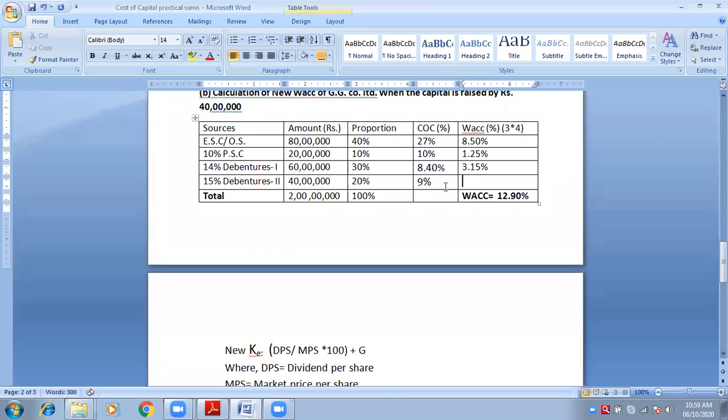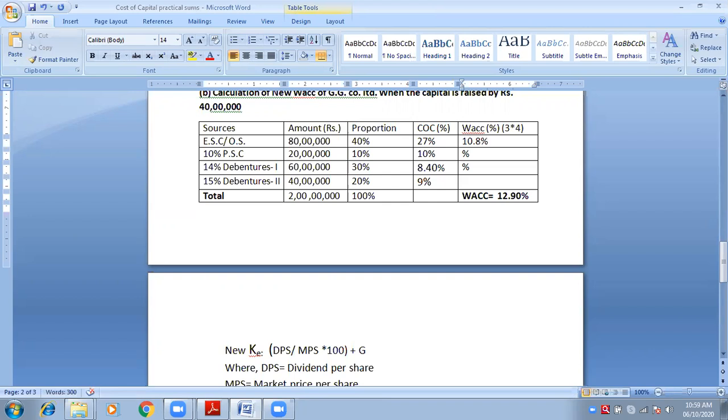Okay, now tell me, these amounts will also change because the proportions are changed, no? Tell me, 40 into 27%. 10.8. Very good.